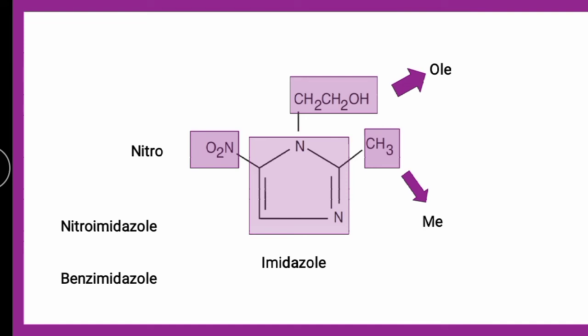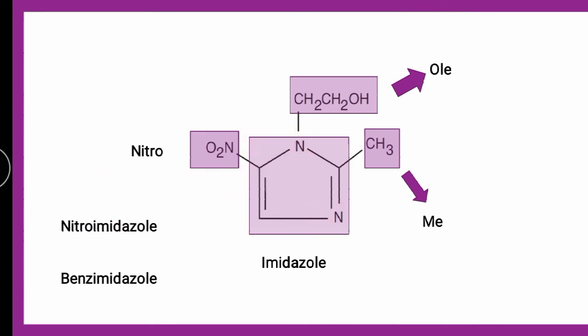So it is an imidazole heterocycle, and the name of the drug is metronidazole, which belongs to the class nitroimidazole. So from here you can remember that imidazole is in the name.